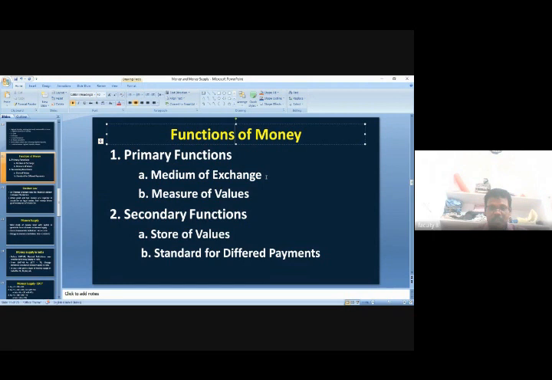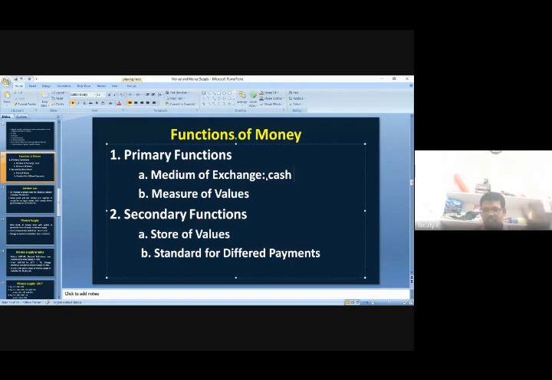Primary functions are nothing but a medium of exchange. Whatever goods and services we purchase today, in the medium of exchange, what we give is generally cash. That is called money. Or if we give a check, that is also money.